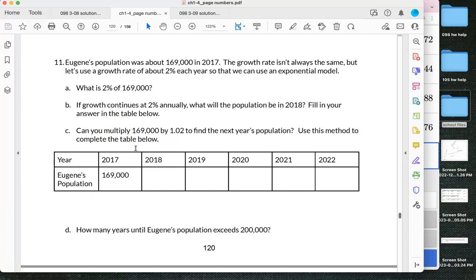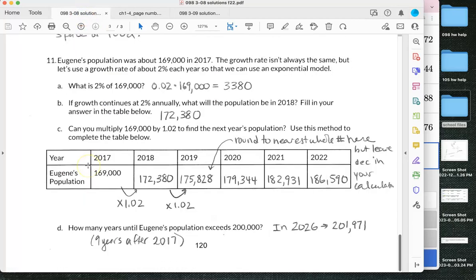If Eugene grows by 2% in 2017, we need to find 2% of 169,000. So to do that, we would take 0.02 times 169,000, and that gives me 3,380. And then, how did I get this number? Well, you take 169,000 plus 3,380, and that gives you 172,380.